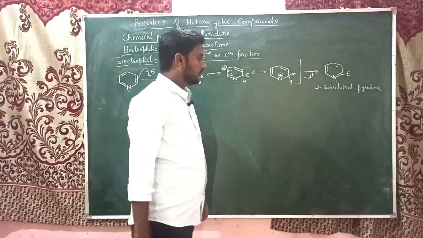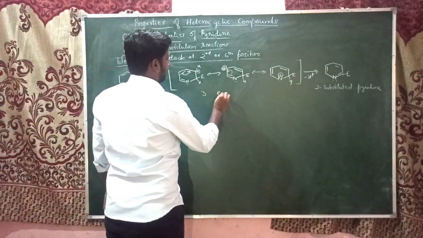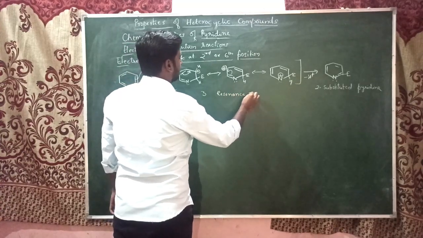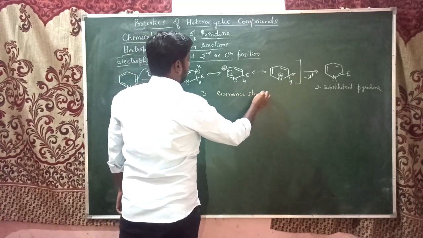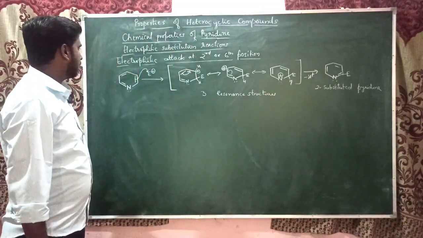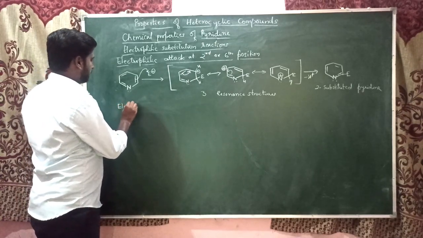Here we are forming 3 resonance structures. These 3 are the resonance structures formed when an electrophile attacks at the second position of the pyridine. So let us see now the electrophilic attack at the third position.